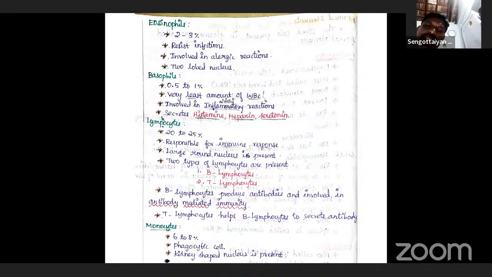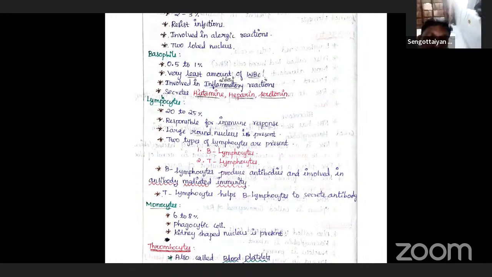Basophils are also involved in inflammatory reactions. Only 0.5 to 1% of WBC are basophils. It is the least amount of WBC; basophils are present in the least quantity among the other blood cells.